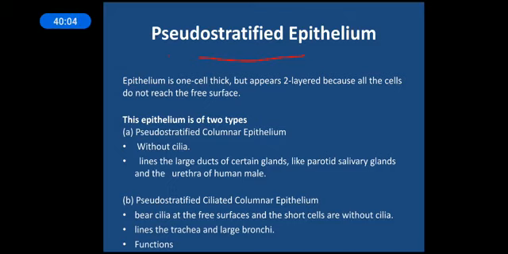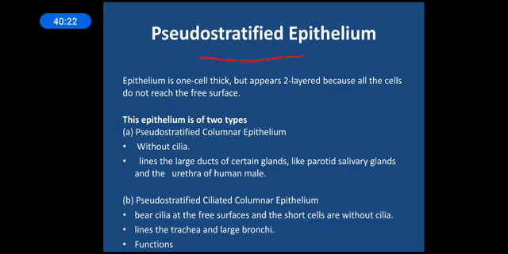The first one, the pseudo-stratified columnar epithelium without cilia, lines the large ducts of glands like the parotid salivary glands, and the urethra of the human male. Pseudo-stratified ciliated columnar epithelium is mainly found